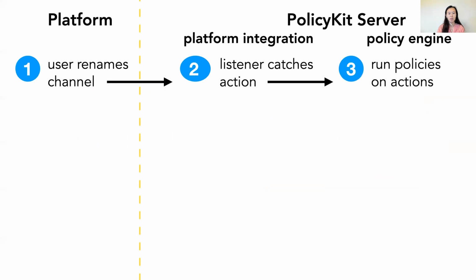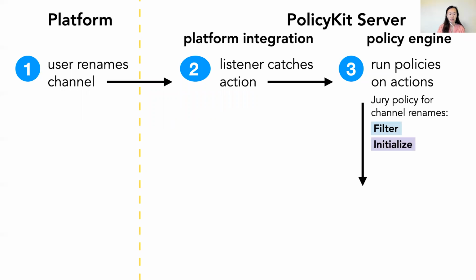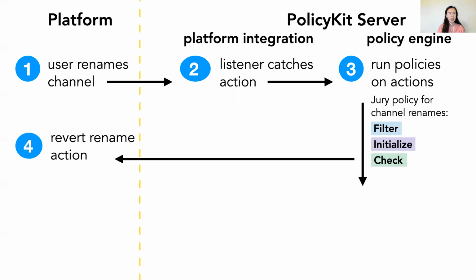From there, the engine runs all relevant policies on the action, including the jury policy for channel renames. We go through each function step by step, filtering, initialize the jury. Next, we run check, which does not pass or fail yet since there aren't any votes and time hasn't run out yet. At this point, policy goes and reverts the rename action on the platform since we haven't yet determined whether it can happen.